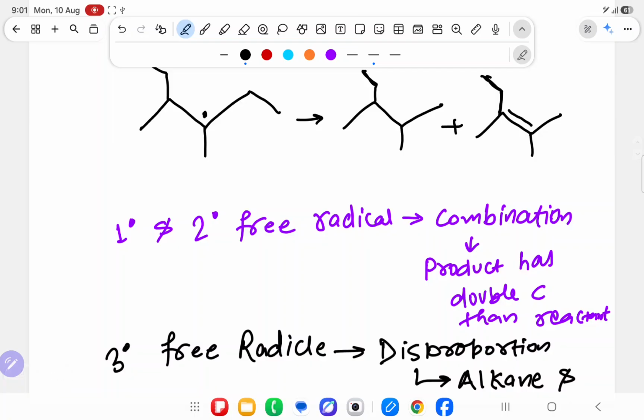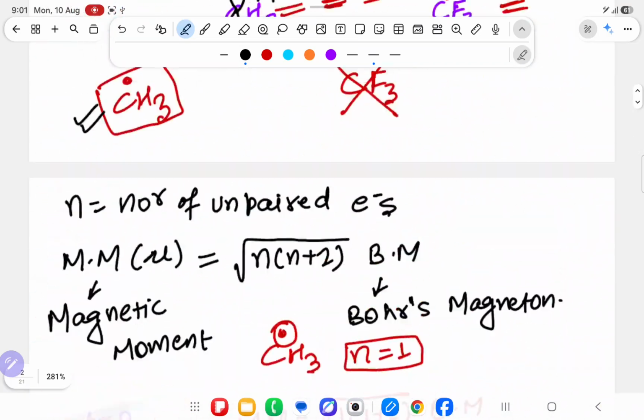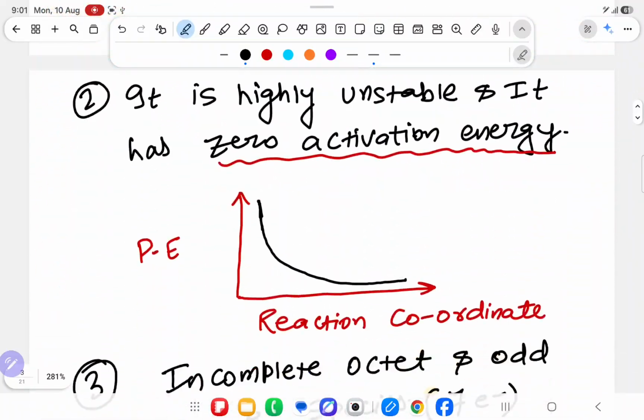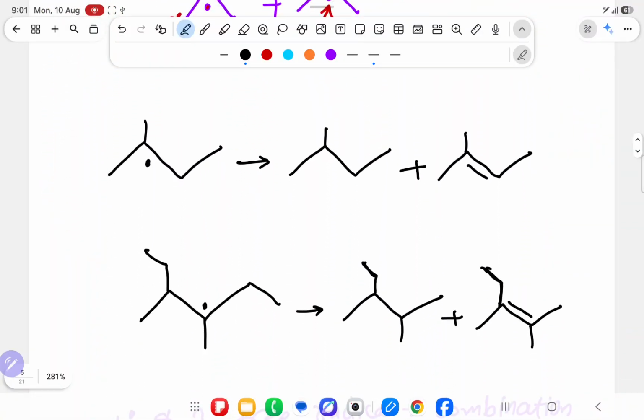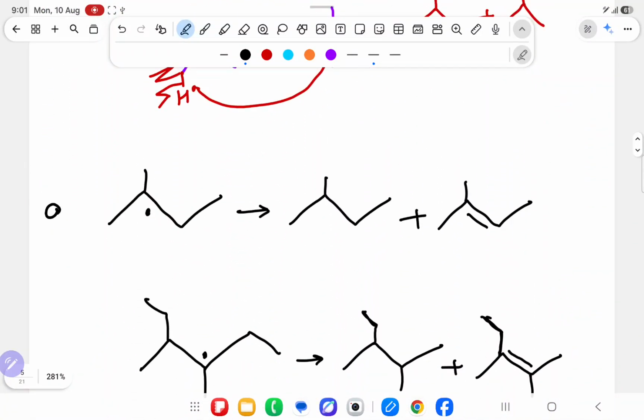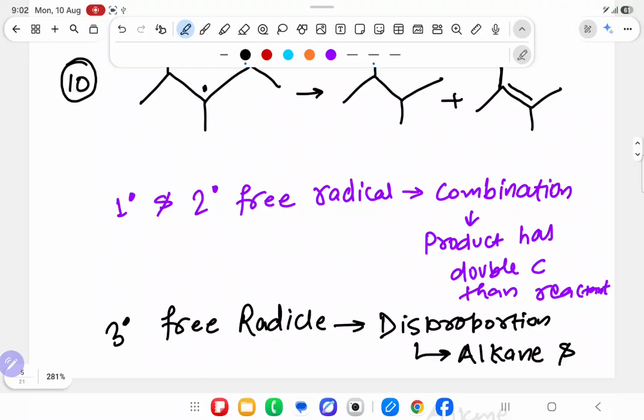So do you know what I will do right now? I will teach all the reactions of whole organic chemistry which contain free radical mechanism. First I have dictated the basic things about free radical. Now I am going to do all the reactions that contain free radical mechanism. So it will be very easy for you to understand this topic. This is question number 9th. This is question number 10th. Any confusion? Seriously, if you have confusion, see it again. This video is going to be more than 3, 4 hours. I didn't know, just now I have started and I am trying to complete it in one shot. I am not sure whether I will be successful or not.